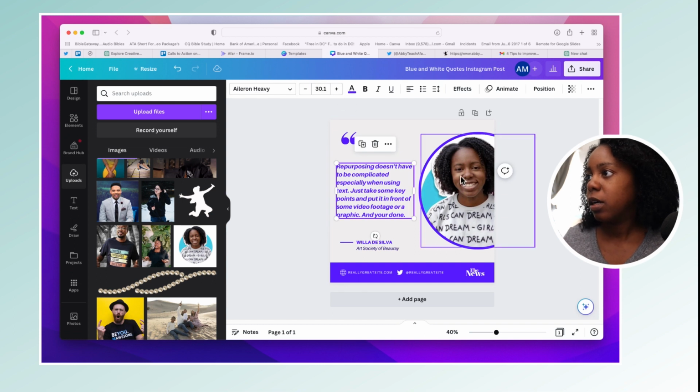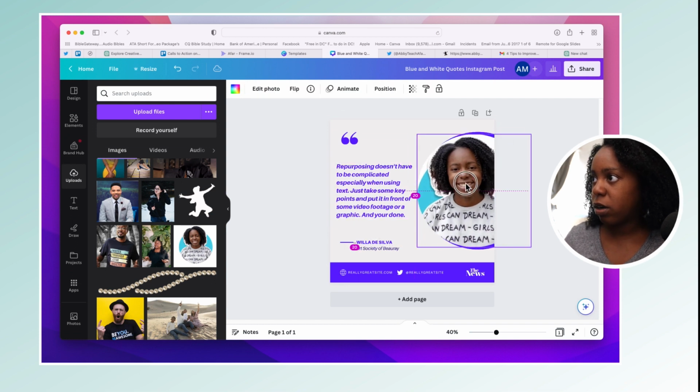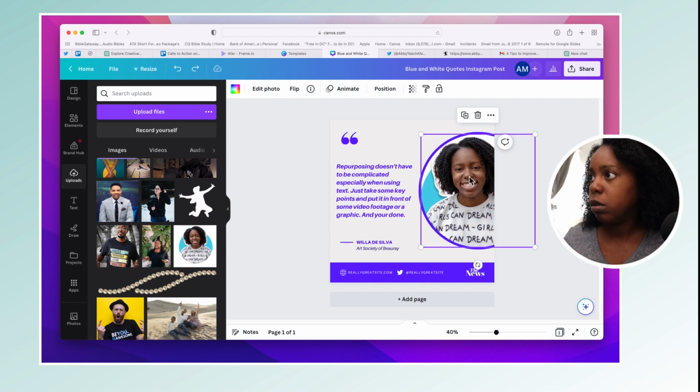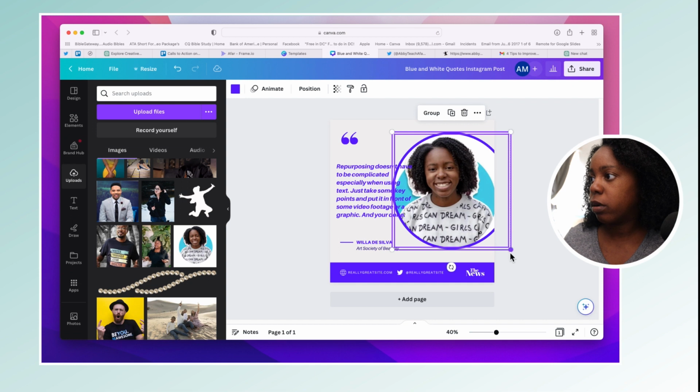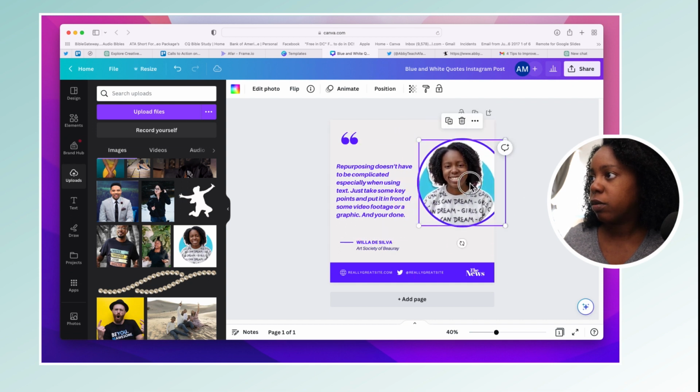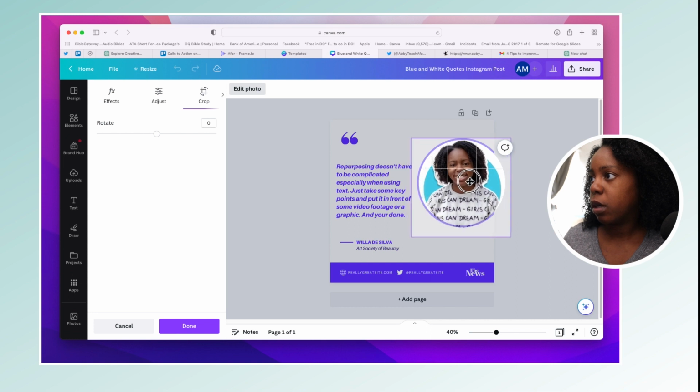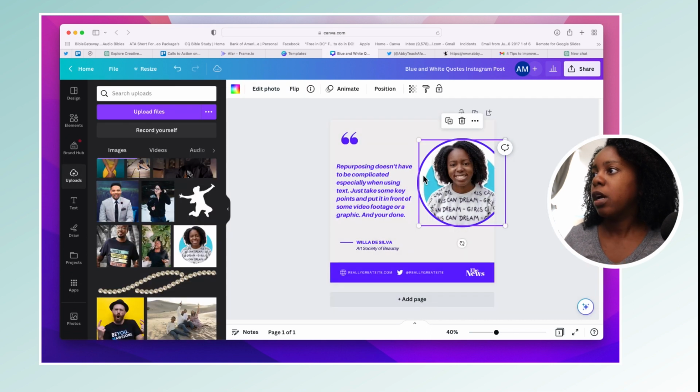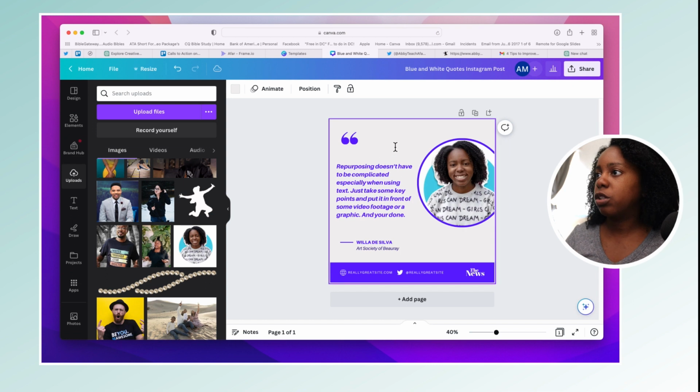But this is me. And this square right here, if I don't like all of that over there, I'll have to snatch myself and the circle behind it, bring it over. I'll make it a little bit smaller. Then I can center myself again in here, boom, great. All right, another thing we can do is you can change your colors here.